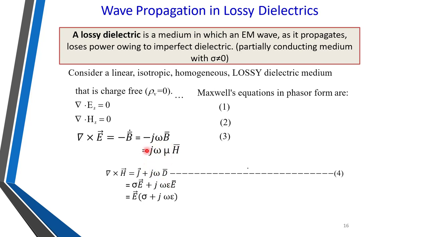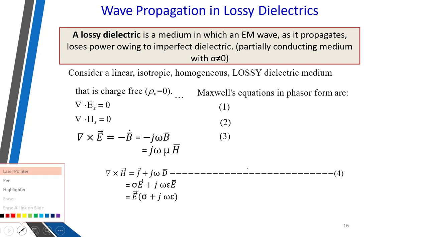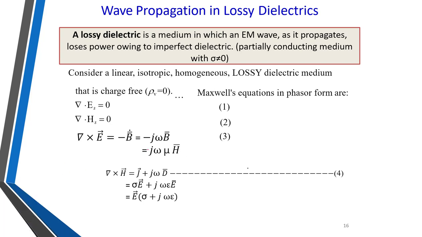So it is equal to minus j omega mu into H bar, because B bar is nothing but mu into H bar. So del cross E bar is equal to minus j omega mu into H bar, that is the third equation.